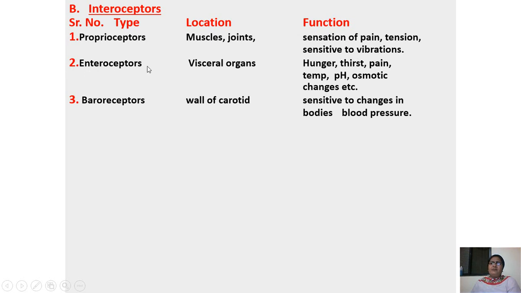Second one is enteroceptors, location is visceral organs. Function is hunger, thirst, pain, temperature, pH, osmotic change, etc. Third one is the baroreceptors, located in the wall of the carotid. Function is sensitivity to changes in the body's blood pressure.